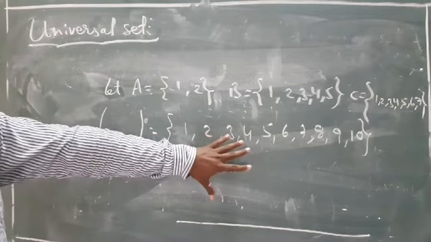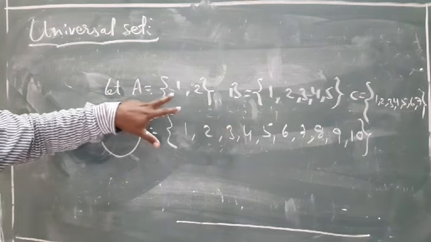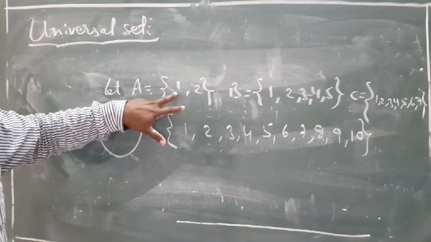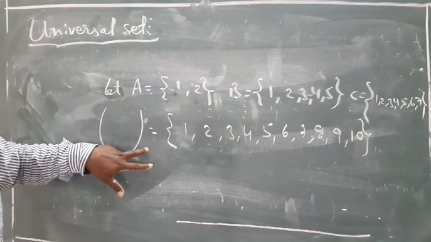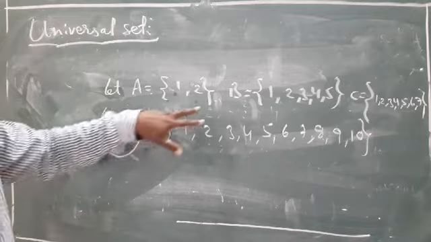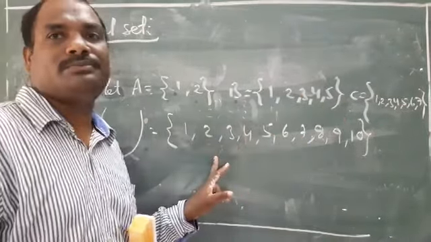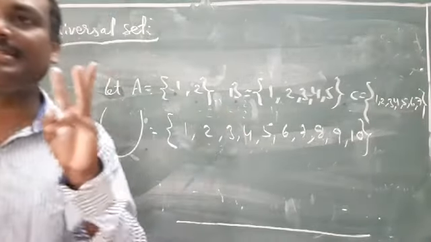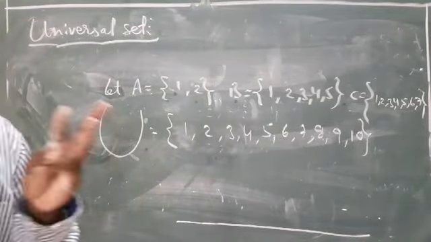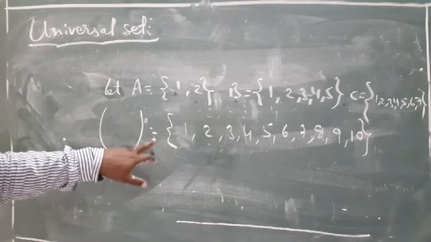Universal set का मीनिंग क्या है? ये सेट क्या है इधर? 1, 2. So A is a subset of U. B is a subset of U. C is a subset of U. हमारे पास क्या क्या है? 3 सेट्स हैं. 3 sets are subsets of U. So this is called a universal set.